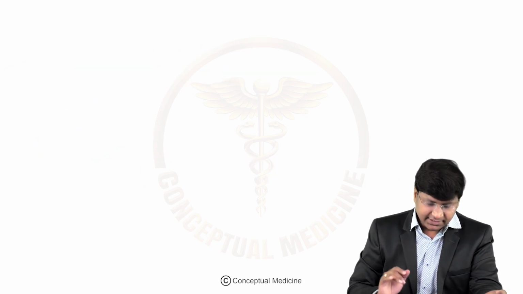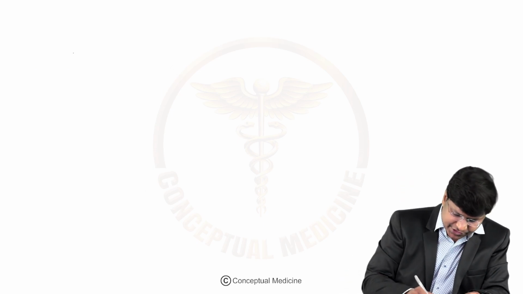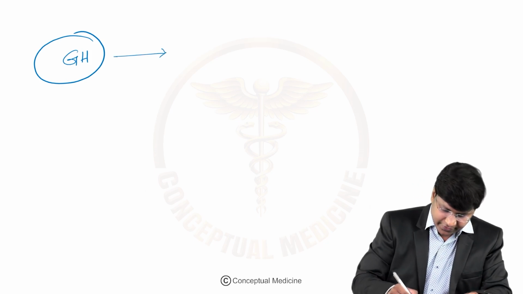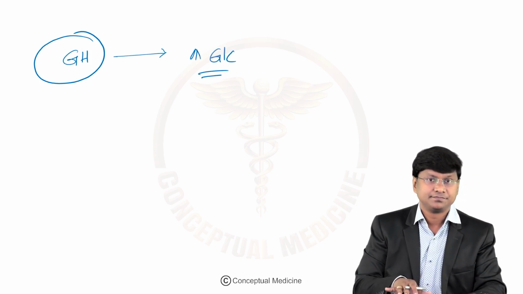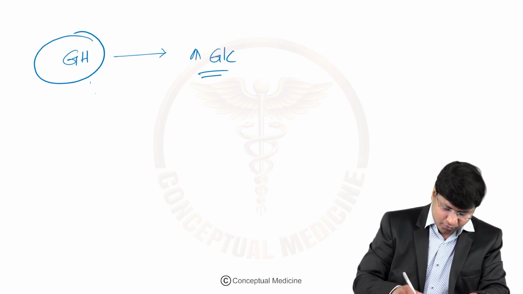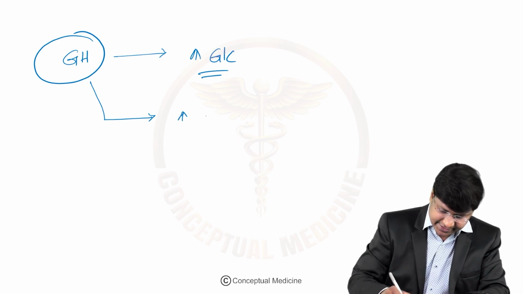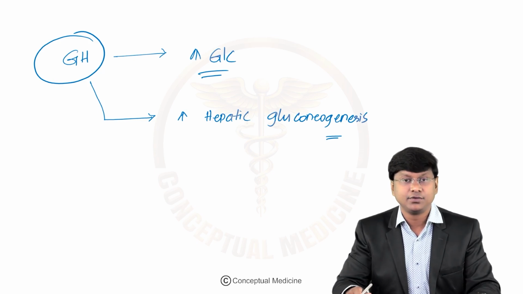Next, the other important abnormality is the metabolic changes. What are those metabolic changes? Please remember that growth hormone will increase the glucose levels. That is the basic physiology, right? So with this growth hormone, the basic physiology is that it will increase hepatic gluconeogenesis.